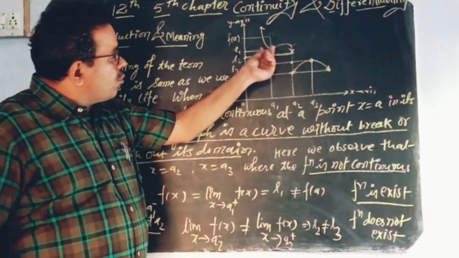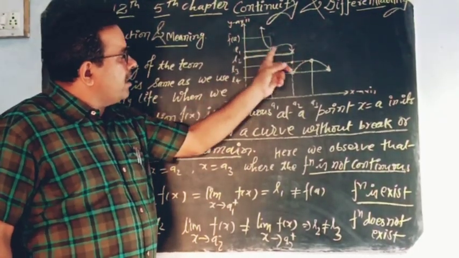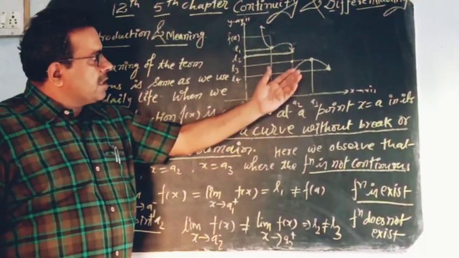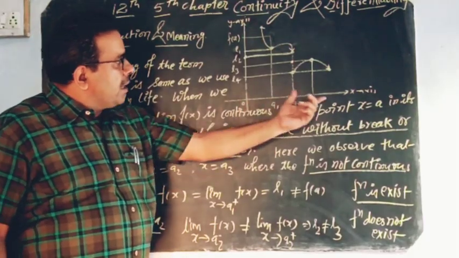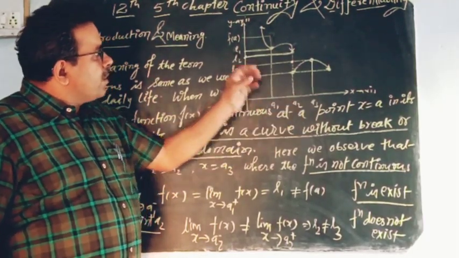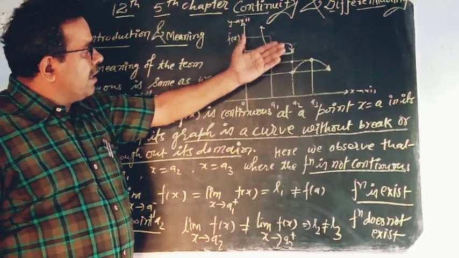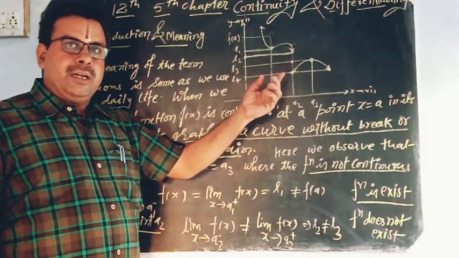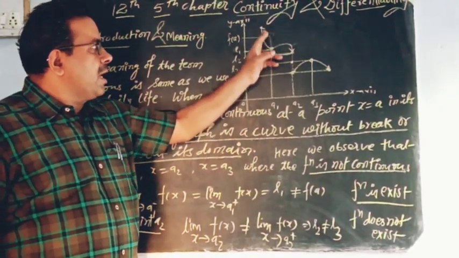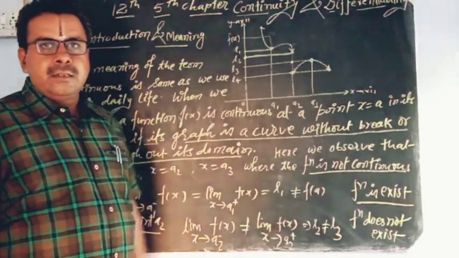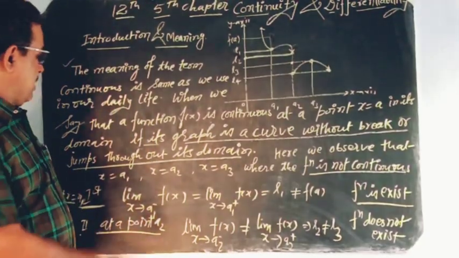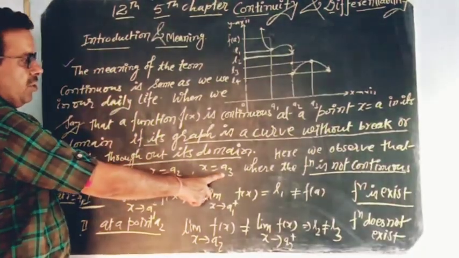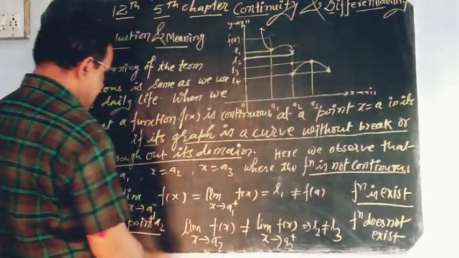तो आपको इसमें कोई जंप करना है ना ब्रेक करना है, कंटिन्यूअस आपका ग्राफ रहना चाहिए। यहाँ पर हमने आपको इस ग्राफ के बेसिस पर यह समझाने का प्रयास किया है कि एक्स एक्सिस पर जैसे आपने पॉइंट लिया और उस point पर function का meaning, it means LHL and RHL. And at that point the function is not continuous here because our curve has a break. So we say let x equal to a1, x equal to a2 and x equal to a3. Here the function is not continuous.